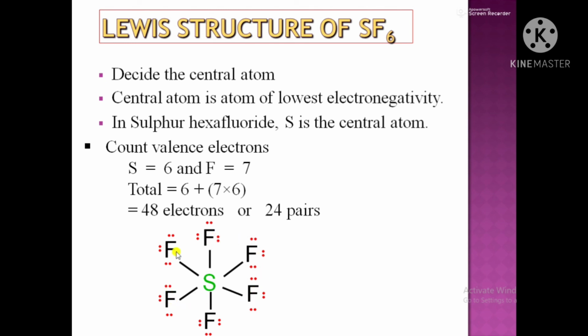In this way, 6 single covalent bonds, 6 bond pairs, are formed, and all the remaining 18 pairs are lone pairs. Each fluorine atom has 3 lone pairs of electrons, and as there are 6 fluorine atoms, 18 pairs of electrons are non-bonding lone pairs, and there are 6 bond pairs of electrons.